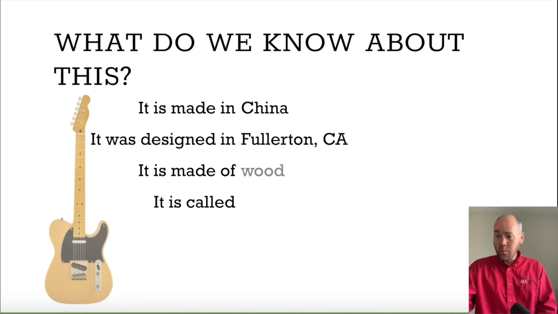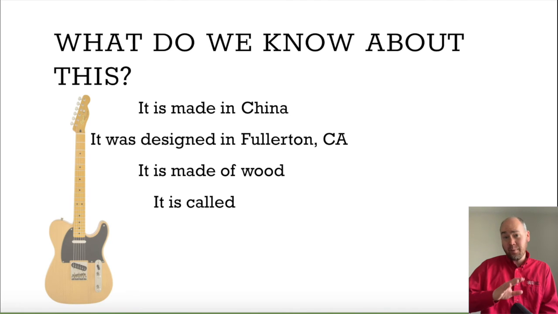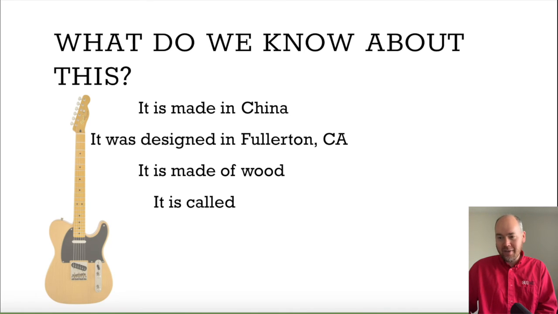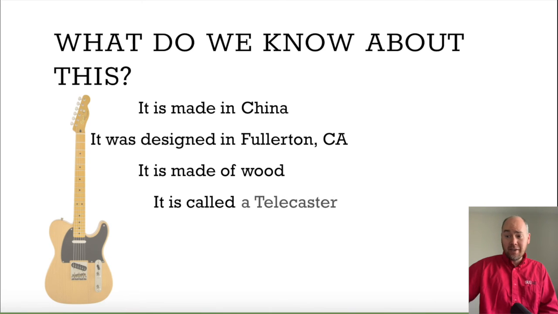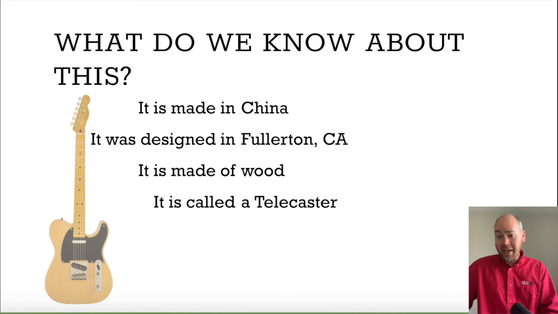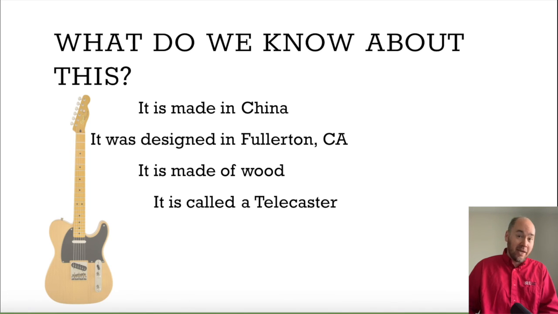It is made of wood. So here's an example where the passive voice lets us say something that we can't even say another way. So it would be really strange to say people made this of wood, right? Very strange for a lot of reasons. The grammar is weird, and then, I mean, who cares about those people, right? And it is called a Telecaster, right? That model of guitar is called a Telecaster. Again, who calls it the Telecaster? I don't know. I don't care. I just care about it. Okay, and that's when I use passive voice.